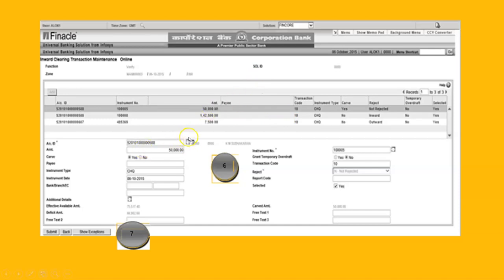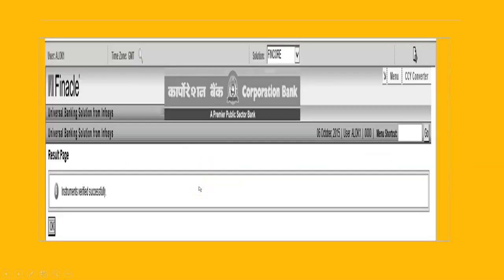This one is for view details. If the balance is short, this is the signature icon. You have to verify from here as a verifying officer, right? So instruments are verified successfully. This is how the process works.